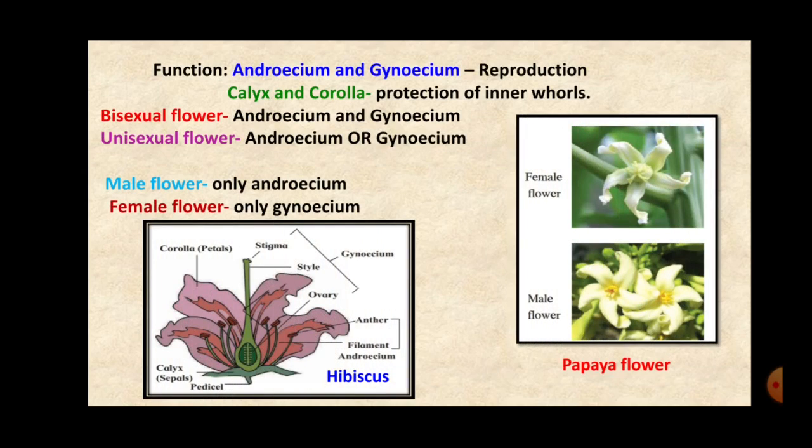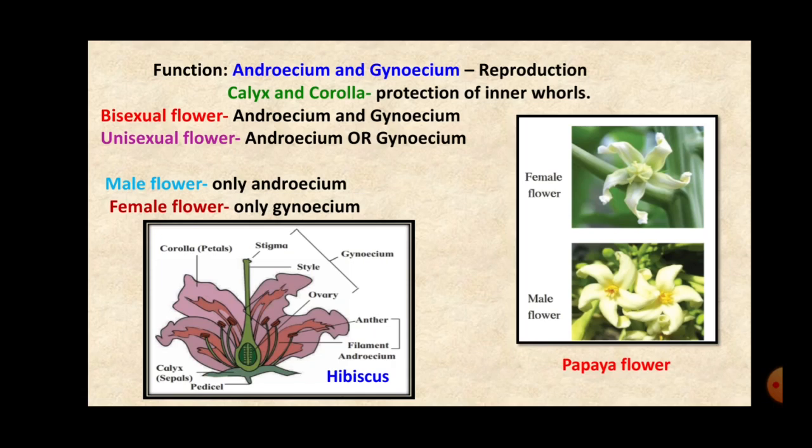Now, students, the flowers, as I explained, have 4 whorls. It is not necessary that all flowers have all these 4 whorls. The main reproductive parts, androecium and gynoecium, may both be present in the same flower, or they may be present separately in 2 different flowers. Now, you can see 2 different flowers on the screen. The first one is hibiscus and the second one is the papaya flower.